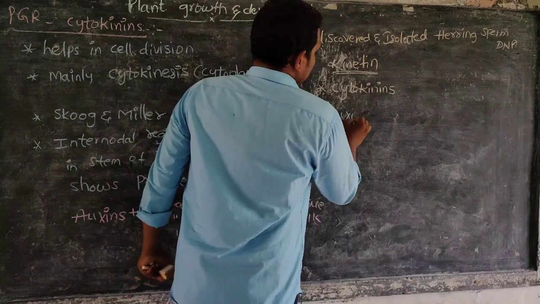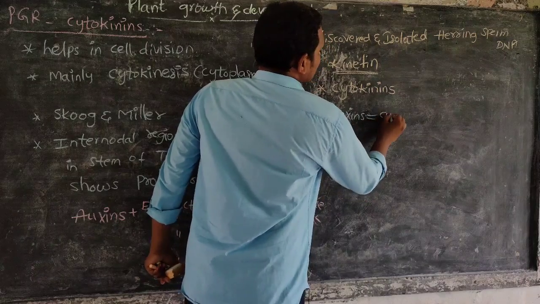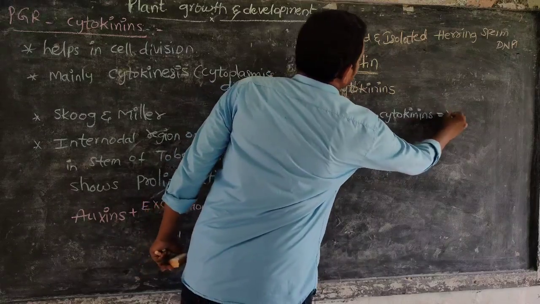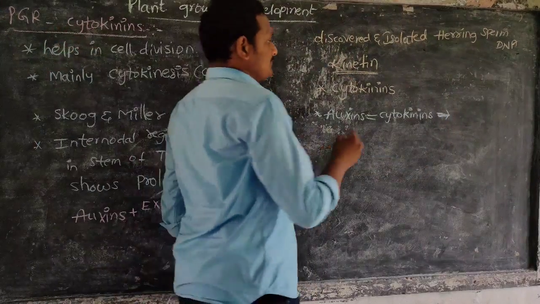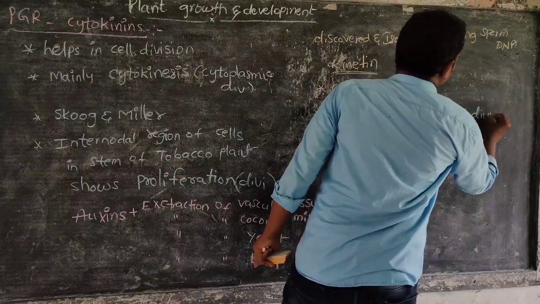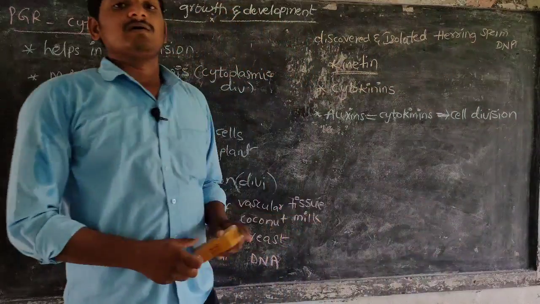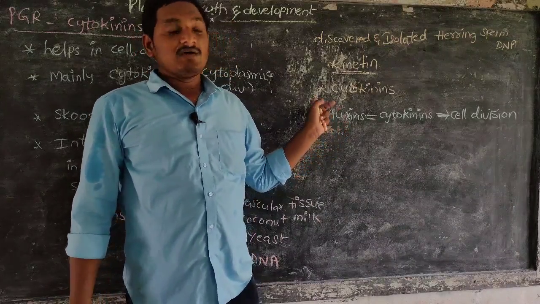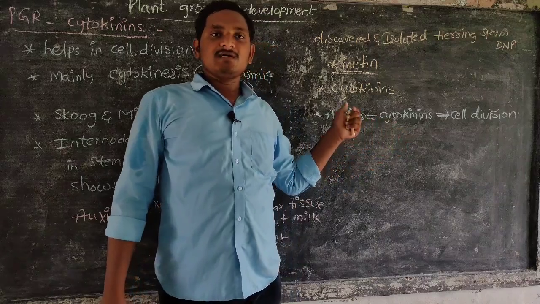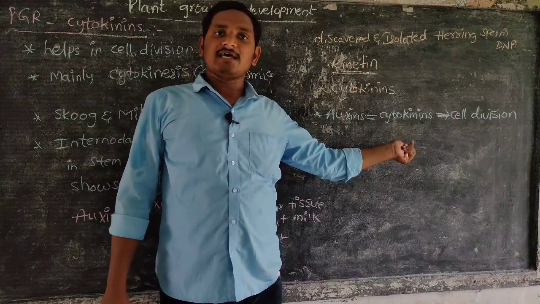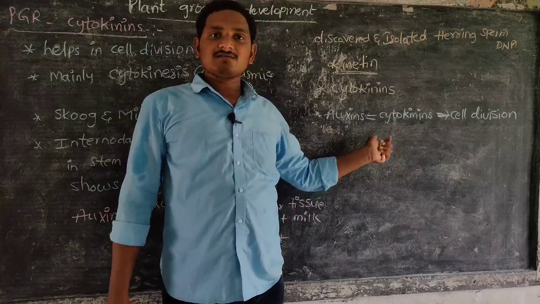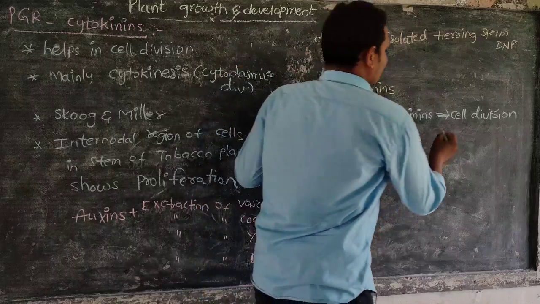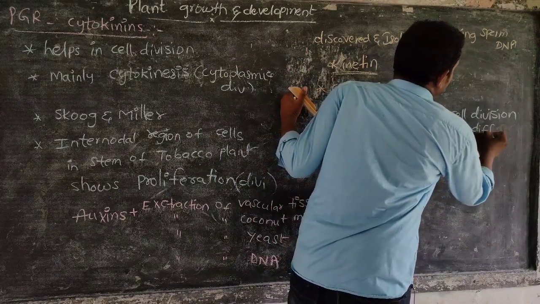When the concentration of auxin is equal to the concentration of cytokinin, the result is only cell division, not differentiation.